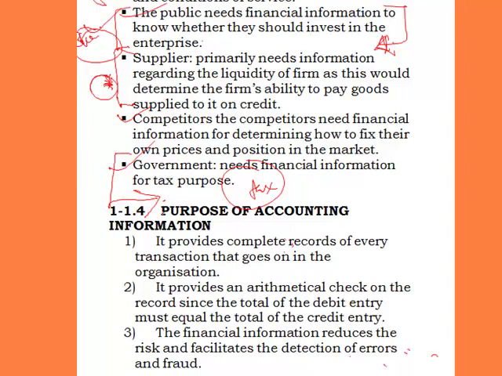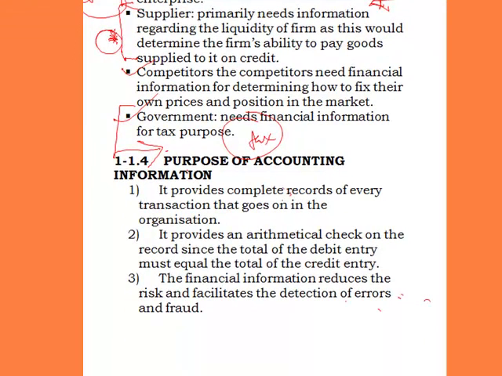Now, what are the purposes of accounting information? The first purpose is that it provides complete records of every transaction that goes on in the organization. It also provides an arithmetical check on the record, since the double entry principle states that for every debit entry there must be corresponding credit entry. So therefore, the debit entry should be equal to the credit entry, and this in itself brings about arithmetical check on all the postings or all the transactions in the organization. That's another purpose of accounting information.